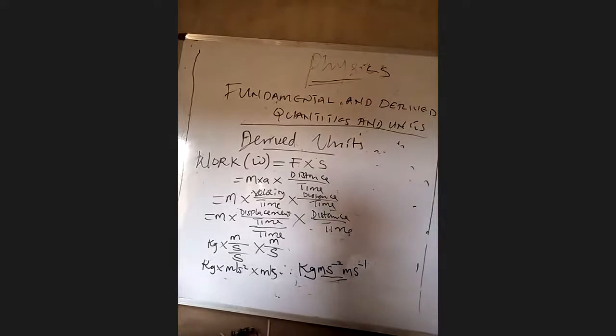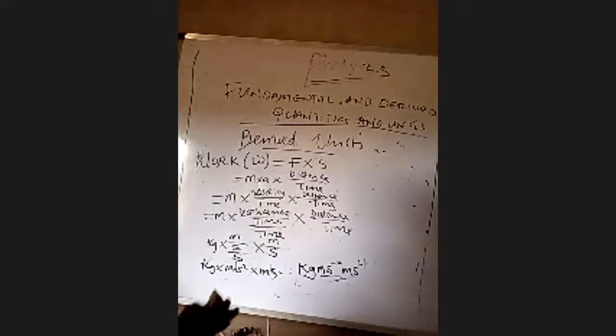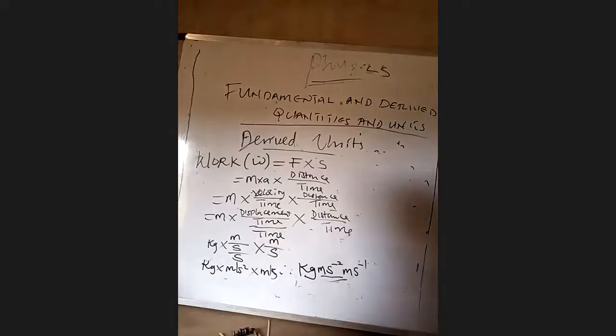This is the derived unit of work. Kilogram meter per second square, times meter per second.